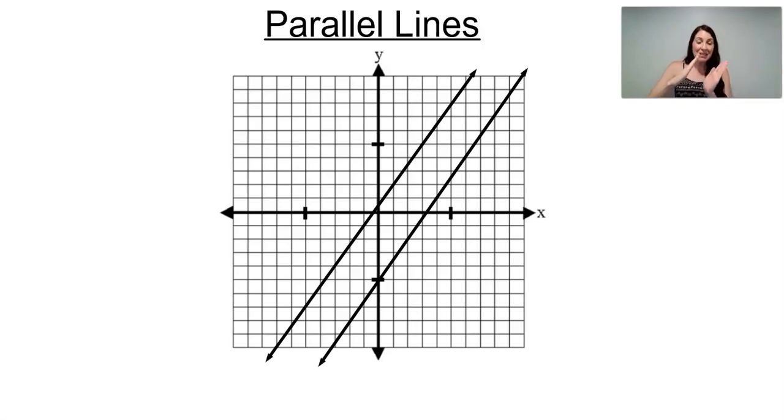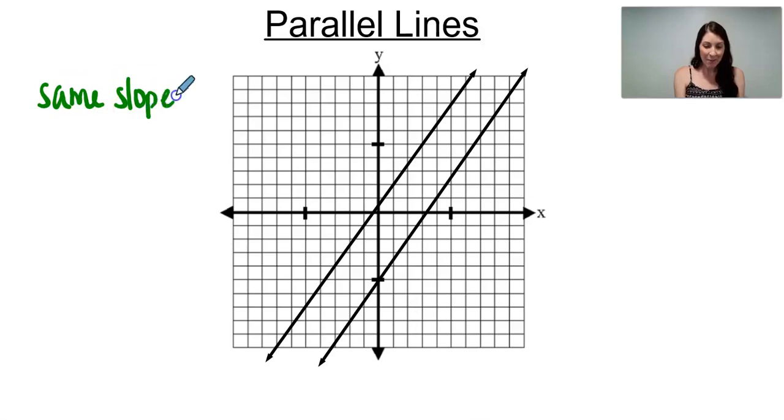So that means that they will be the same distance apart, and as they extend forever in both directions, those two lines will never cross and never meet. Well, what makes them never cross and never meet? Well, in fact, what is true about parallel lines is that parallel lines have the same slope. And because they have the same slope, that allows them to never ever intersect.